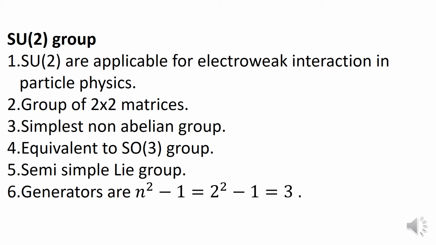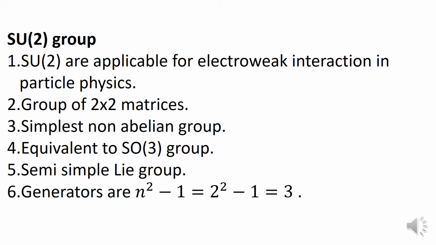This is the simplest non-abelian group, because different types of groups are available, you know, right? And if the 5 conditions are applicable, then that is an abelian group, right? That is basically what we already discussed. Closure law is one law. Then the inverse should exist. Then the identity element should exist. Then the associative law should hold. Then the commutative law should also hold. So if these 5 exist, that is called an abelian group.